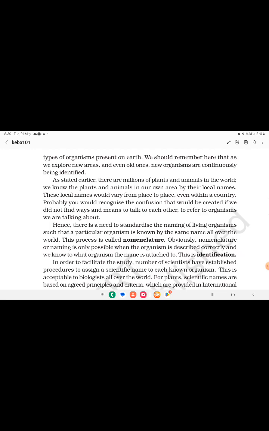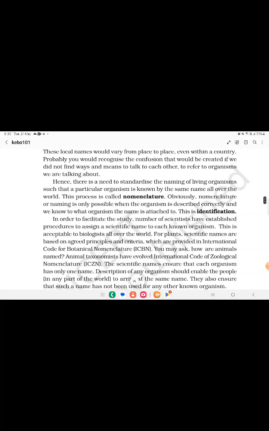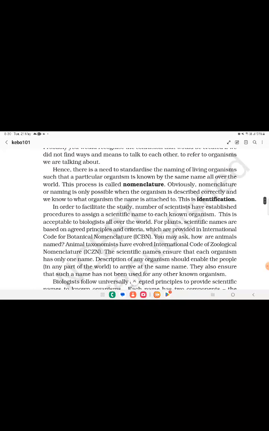As stated earlier, there are millions of plants and animals in the world. We know the plants and animals in our own area by their local names. These local names would vary from place to place, even within a country. Probably you would recognize the confusion that would be created if we did not find a means to talk to each other, to refer to the organism we are talking about. Hence, there is a need to standardize the naming of living organisms such that a particular organism is known by the same name all over the world. This process is called nomenclature.